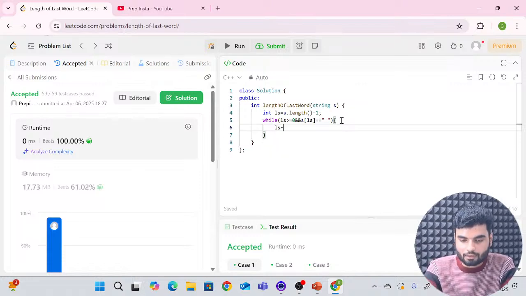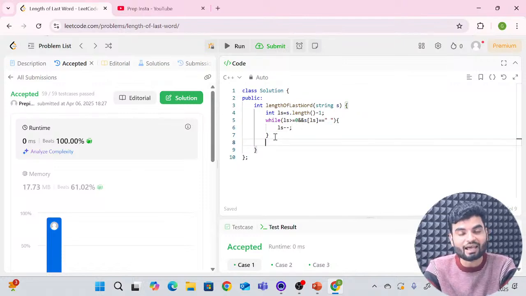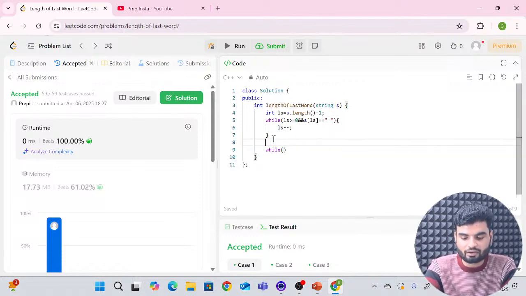So ls minus minus, I just want to do this. When ls is greater than or equal to 0 and the last character is an empty space, till then keep reducing the value of ls, right? So now ls will point to the exact position where you have a non-space character at the end, right?